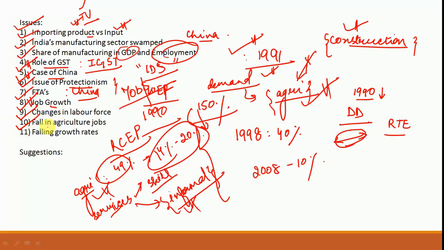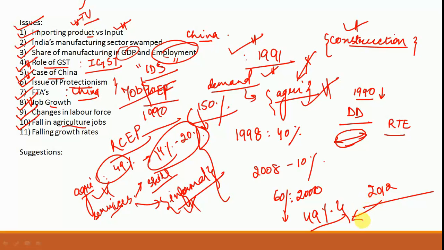Another analysis is with regards to a fall in agriculture jobs. Now, definitely there has been a fall in agricultural jobs from 60% in the year 2000 to now only 49%. So definitely this decrease has happened, but it has not happened at the pace at which it should have happened. The people working in the agriculture sector need to be gainfully employed in other sectors, and this is indeed an issue. However, it is being seen that after 2012, there is a trend that a large number of youth is again going back to the agriculture sector.